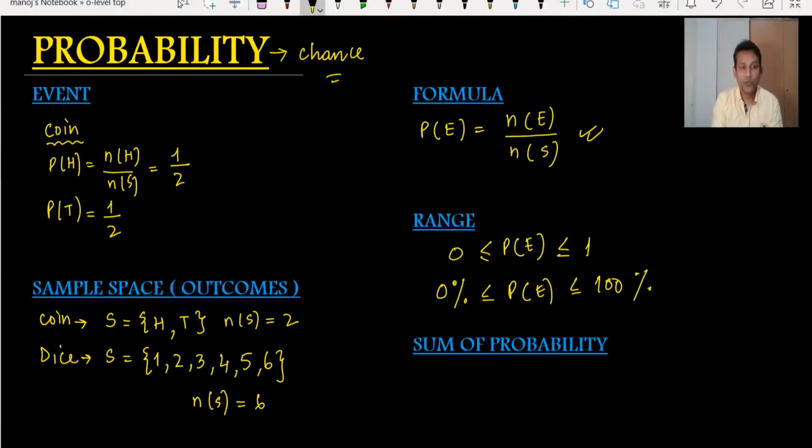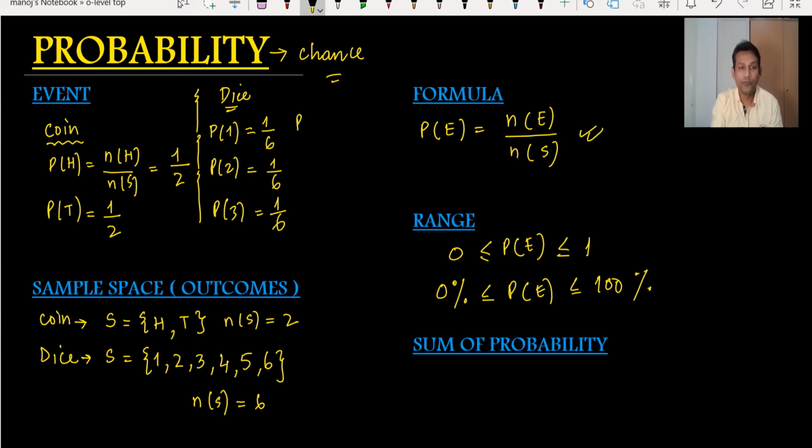Now let's go to the example of a dice. In a dice, the probability of 1 is 1 upon 6. The probability of 2, how many times is 2 there? Normally students say 2 upon 6. No. The probability of 2 is also 1 upon 6. This is one time. The probability of 3 is also 1 upon 6. The sample space is 6.